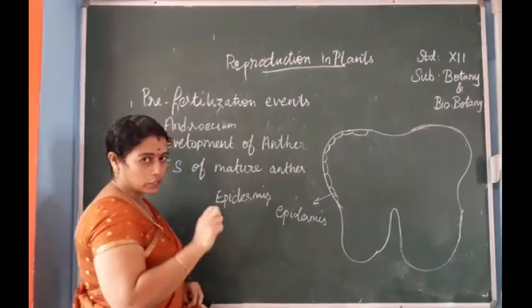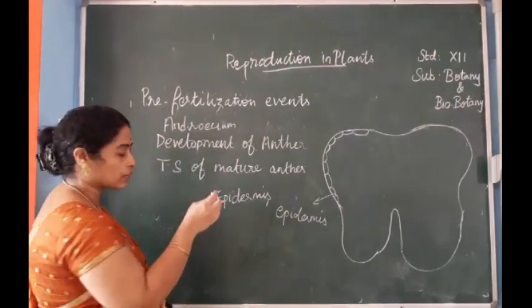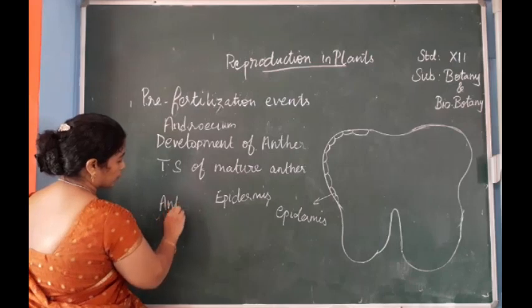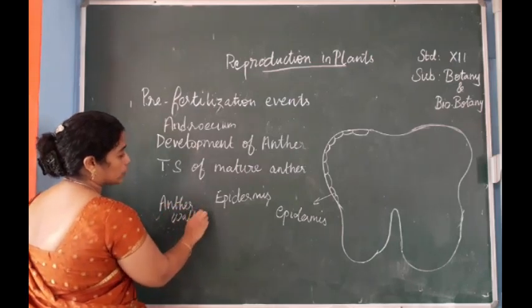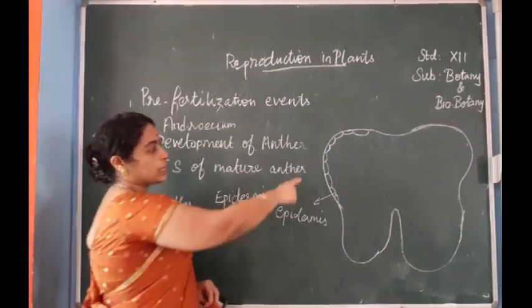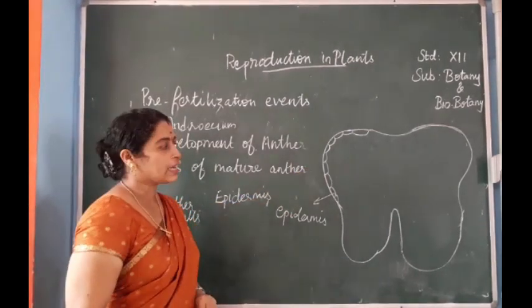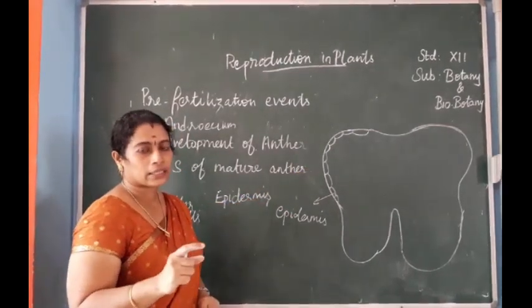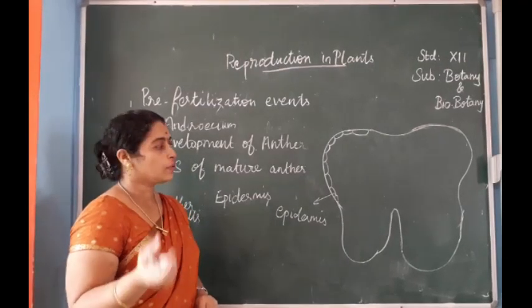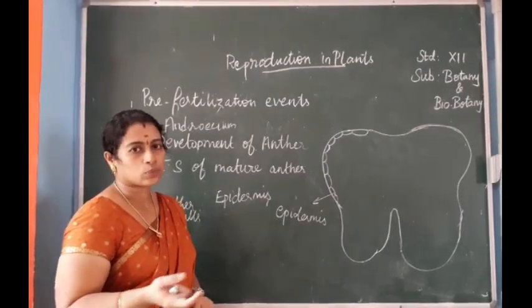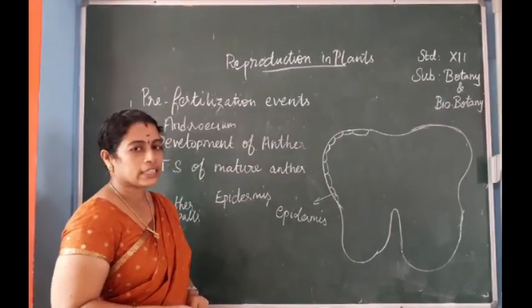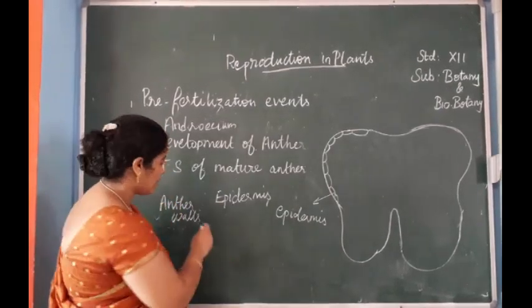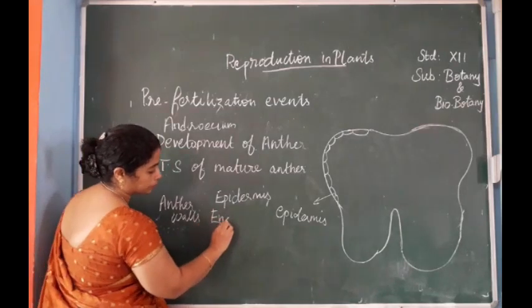So we are studying the anther walls. First one, epidermis. It is a single layer, and it is made up of parenchyma cells. The function of this epidermis is protection. It will protect the inner part of the anther. Second layer is the endothecium.